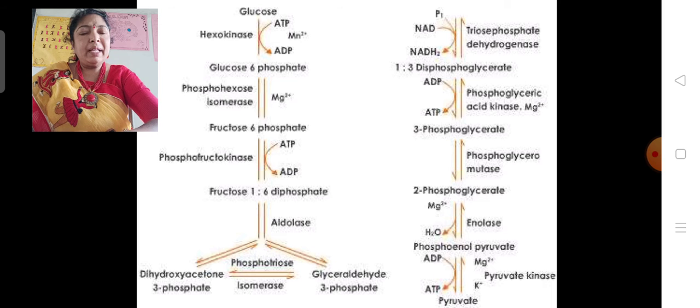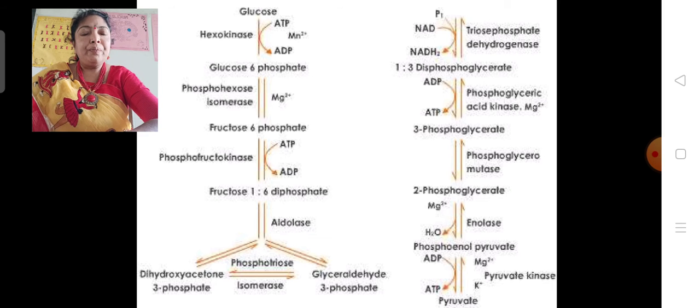2-phosphoglycerate, by the liberation of a water molecule, is dehydrated to phosphoenolpyruvic acid, in which an enzyme participates, known as enolase. So H2O is liberated. This is the dehydration reaction. Again a dephosphorylation reaction takes place, in which phosphoenolpyruvate is finally converted into pyruvic acid in the presence of pyruvate kinase.